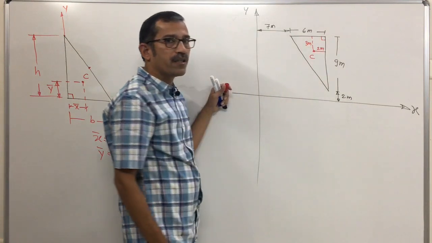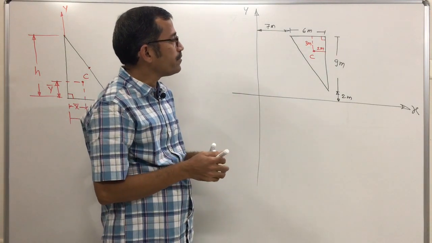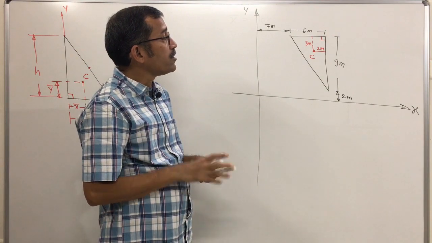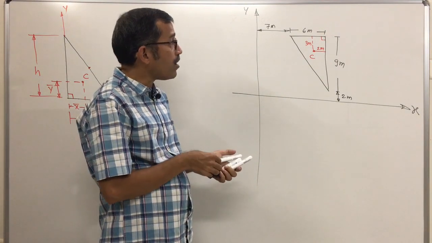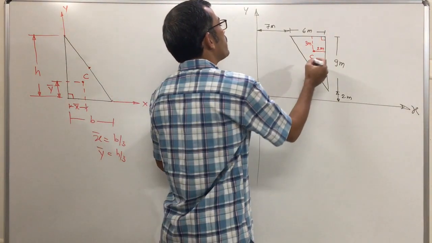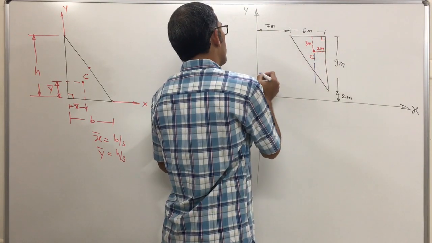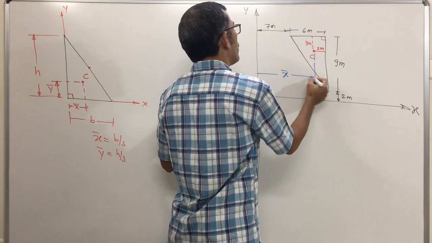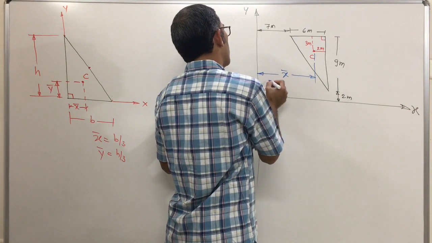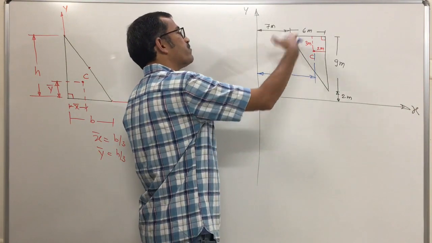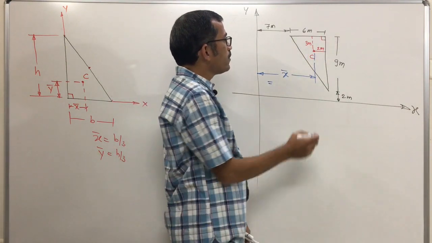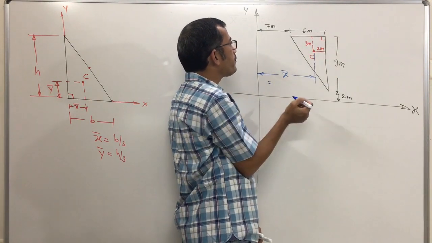But 2 meter and 3 meter are not your x bar and y bar. So what we'll do? Measure the distance of the centroid from the y axis. This one is x bar. Now if you want to find x bar, first the centroid is in the first quadrant, meaning positive. So 2 meter is not x bar.